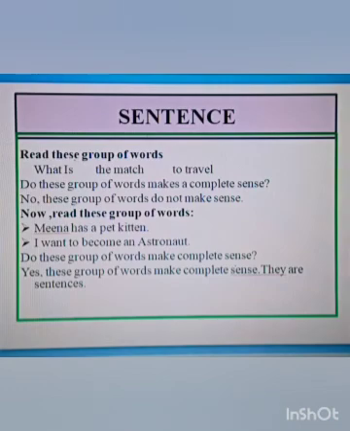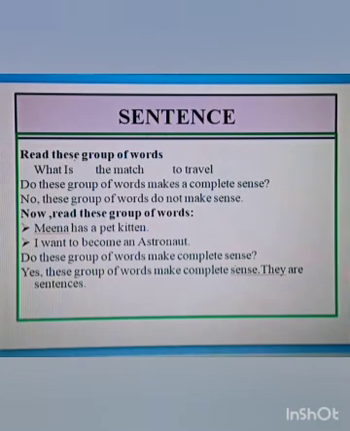So, a group of words that does not make complete sense is not a sentence. Now, in the second part, I have given you a sentence. Meena has a pet kitten. Does this sentence give you a meaning? Yes, it gives a meaning. It means Meena, a girl, is having a pet kitten.